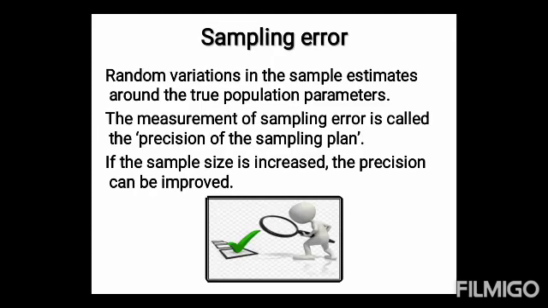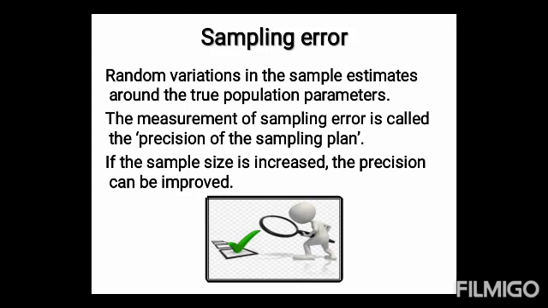Then sampling error. Sampling errors are the random variations in the sample estimates around the true population parameters. Sampling error decreases with the increase in size of the sample and it happens to be of a smaller magnitude in case of homogeneous population.